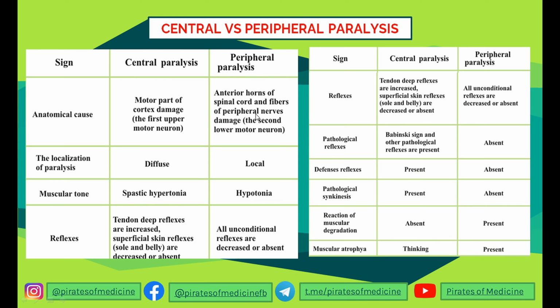So what you need to remember from this is that in central paralysis, there is spastic hypertonia. The muscles are very hypertonic. The muscular tone is hypertonic. In peripheral paralysis, there is hypotonia of muscles. So you learn about these reflexes, present or absent, in neurology, but remember from here that in central paralysis there is spastic hypertonia of muscles, and in peripheral paralysis there is hypotonia of muscles, which is evident in our question. The patient has increased tone of muscles, so that's why the answer is central paralysis.